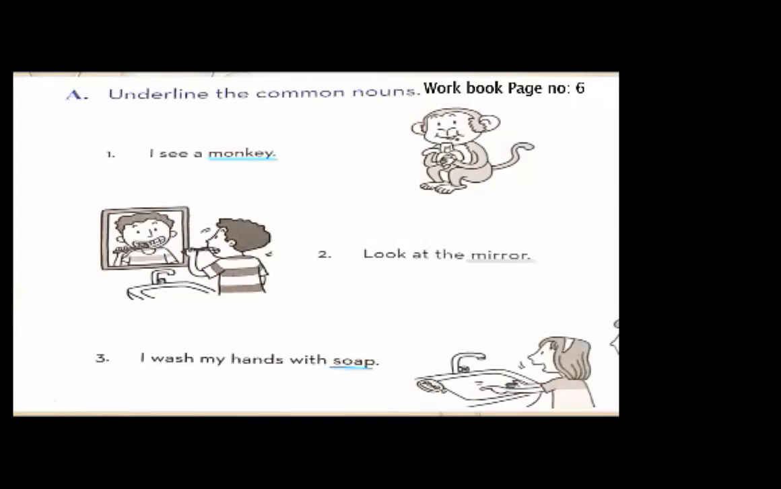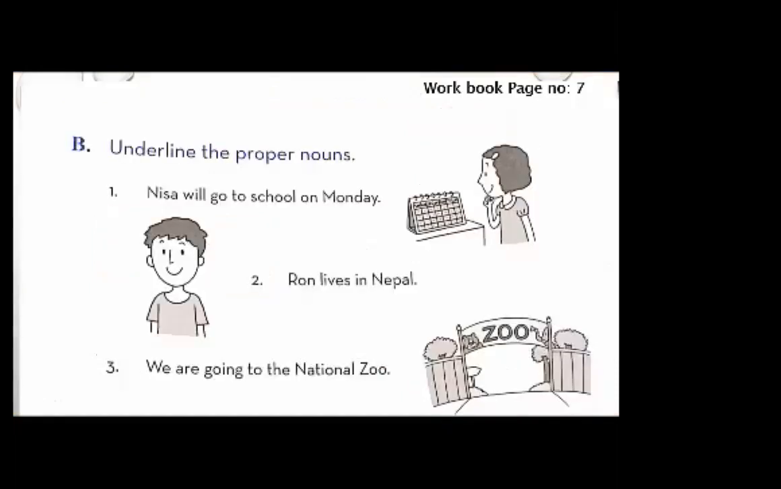Okay. Now this is the exercise number A. And now I'm moving towards the exercise number B. It's also on page number 7 of the workbook. This is underline the proper nouns. As we all know, a proper noun is the name of a special, specific thing, and it always begins with a capital letter. The first line is Lisa will go to school on Monday. So, what is the proper noun in this sentence?